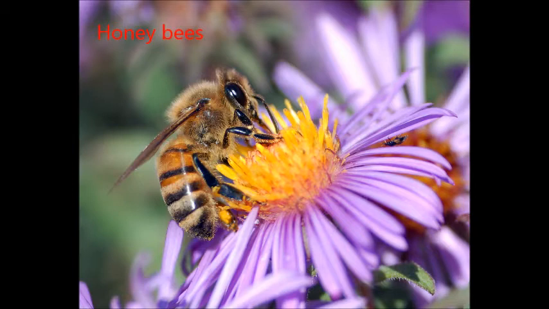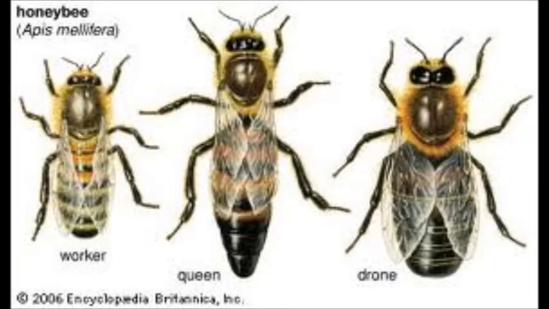Honeybees are social insects that divide labor in the colony. The colonies have a queen, drones, and workers. The queen is the only sexually developed female in the hive and the largest bee in the colony. The drones are male bees with no stingers, and their sole purpose is to mate with the queen. They often get kicked out if the hives become overcrowded.